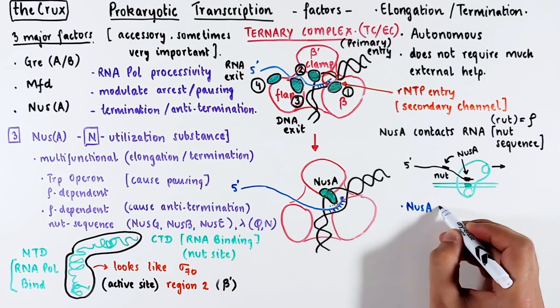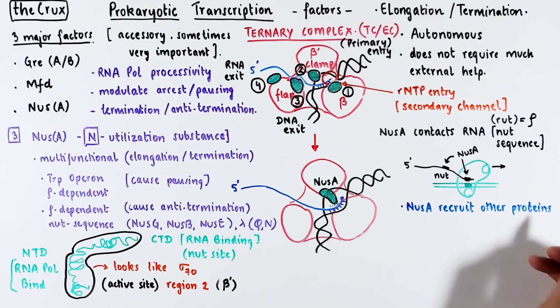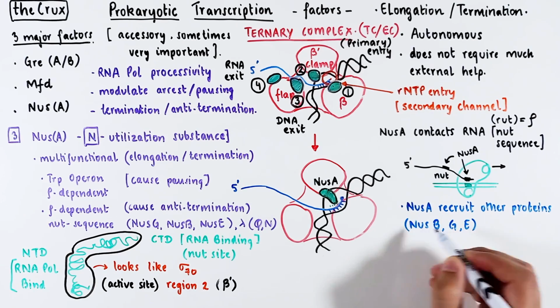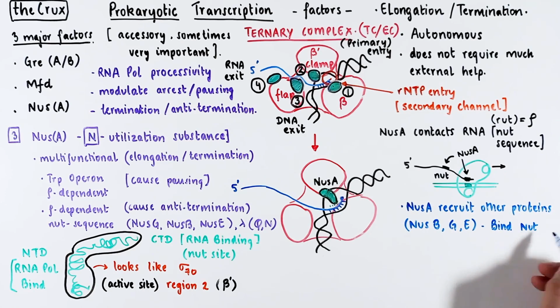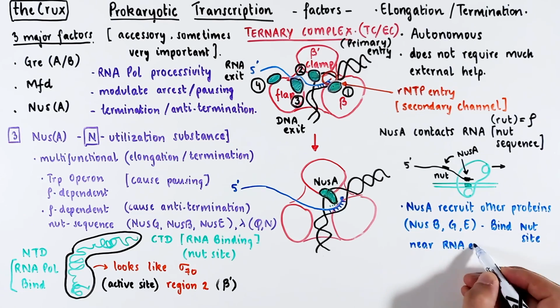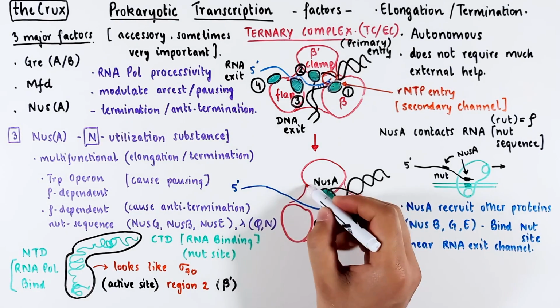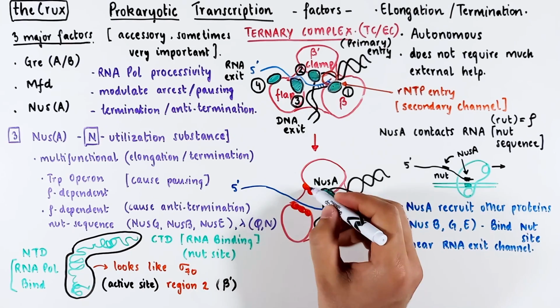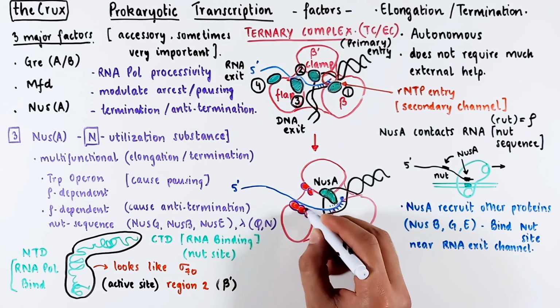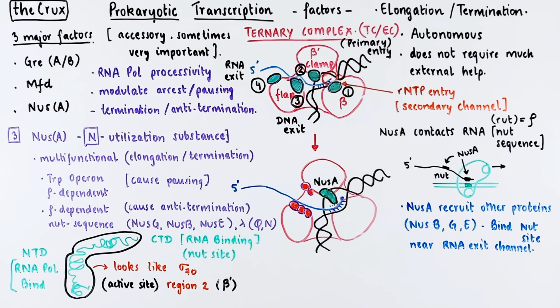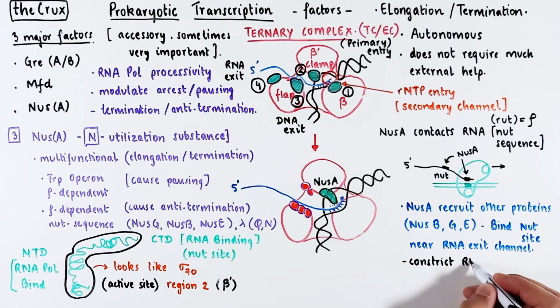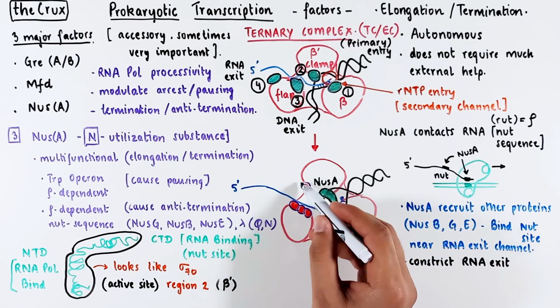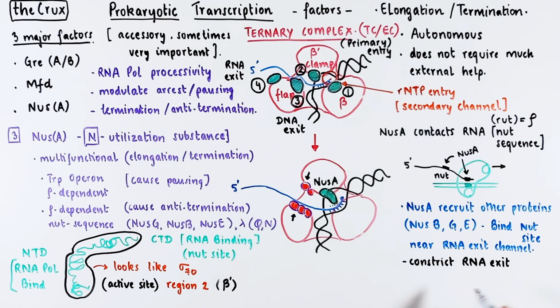NusA can recruit other proteins too. The Nus-related proteins can also bind nut sites. They're also lingering near the RNA exit channel, waiting for the nut site to appear in the transcribed RNA. The recruitment of other Nus proteins by NusA to the RNA exit channel can cause physical constriction of the channel, which can then close the RNA exit channel. This force is enough to pause the moving RNA polymerase.